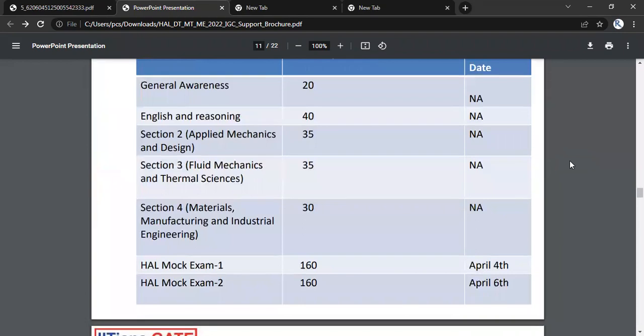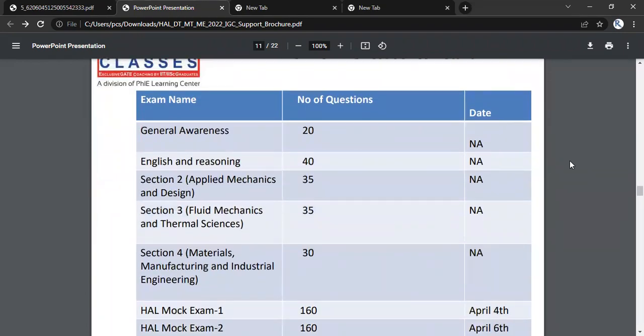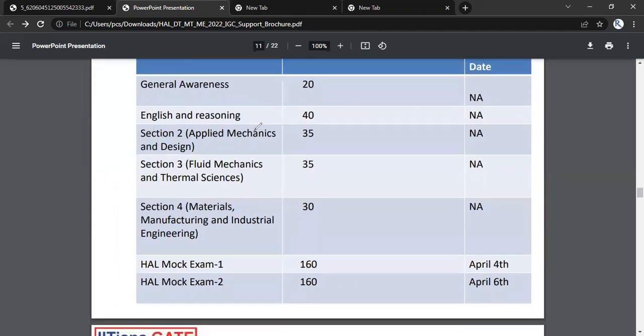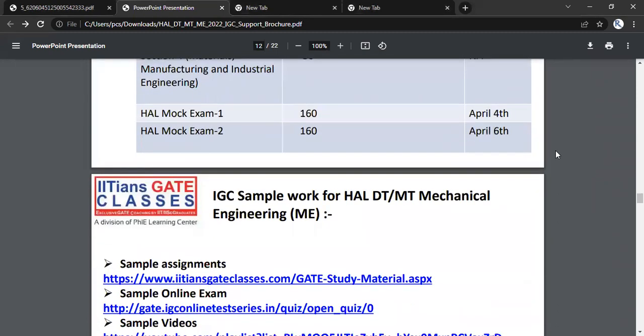And of course, we'll have module 2, that is section 2, applied mechanics and design. Section 3, fluid mechanics and thermal science, and section 4, material, manufacturing and industrial engineering, right? So you'll have the HPCL mock exam on 4th April and 6th April. That is totally relevant. It's not that we are putting the examination for some enjoyment purpose. No, it will be relevant for the examination. We will thoroughly go through all the PSU papers and select questions that can be asked in the HPCL examination and solved within 1 minute, right?